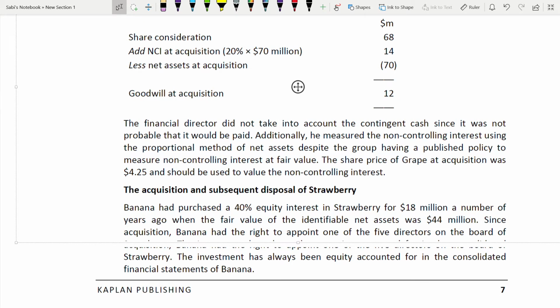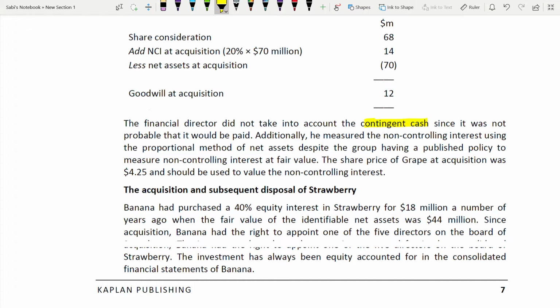The financial director did not take into account the contingent cash since it was not probable that it would be paid. They didn't take the contingent cash into account because it was not probable that it would be paid. Additionally, he measured the NCI using the proportional method.